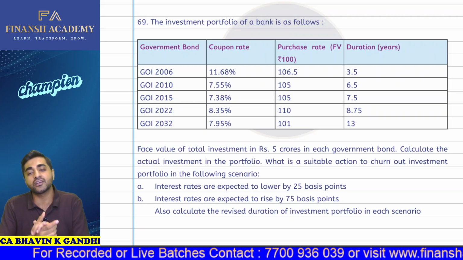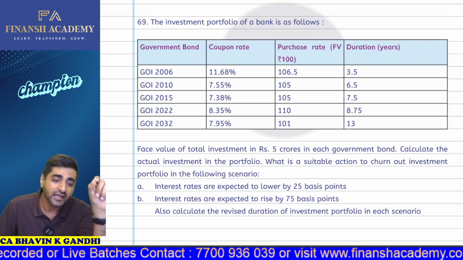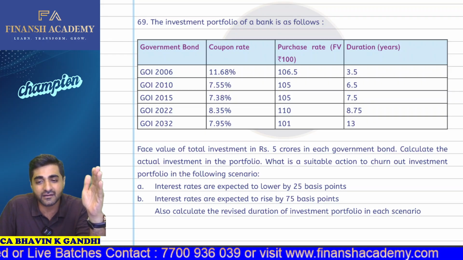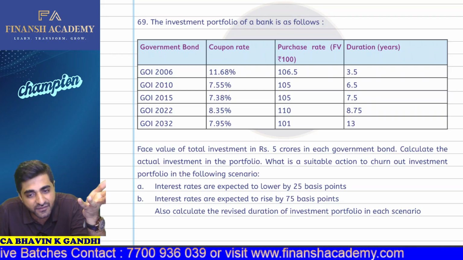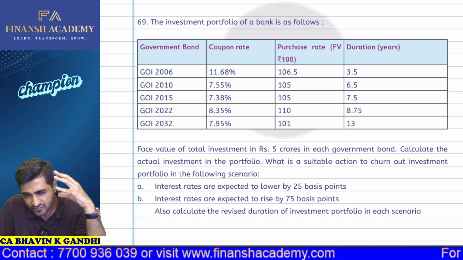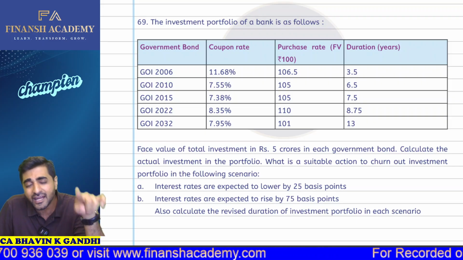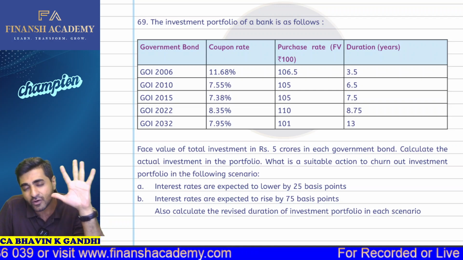So how will you calculate the actual investment of the portfolio? We'll simply take this purchase price and multiply that by the total investment which you are making. See, for every type of bond, we are investing 5 crores face value.